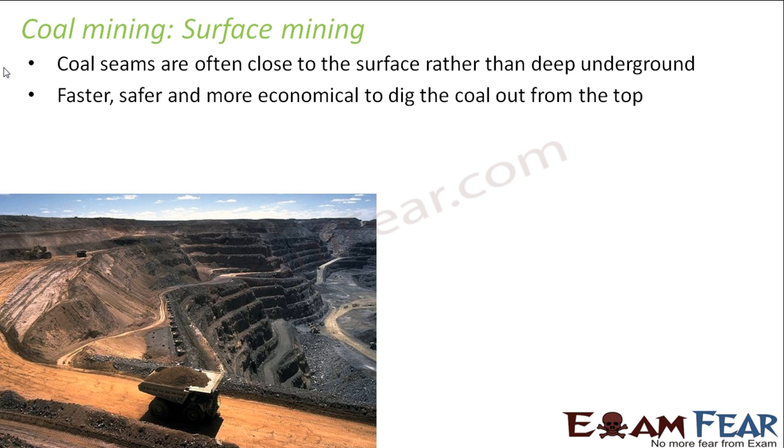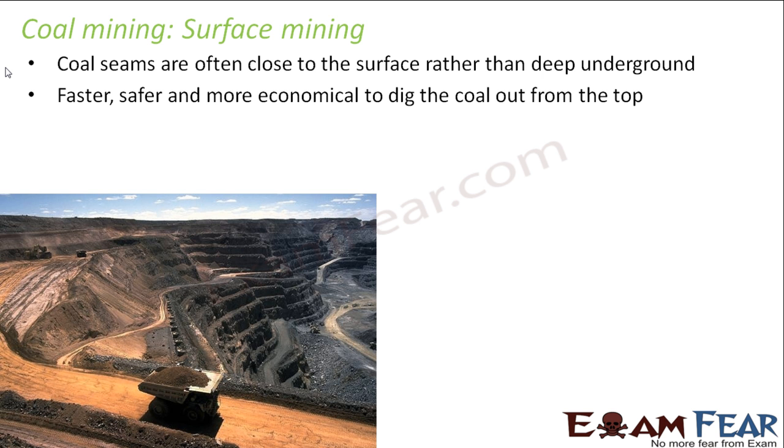So what do we do here? Here the method is faster, safer and more economical, to dig the coal out from the top. In this case we do not construct any rooms, because in underground mining, since it is very deep under the ground, it is difficult for the miners to dig directly. That is why they construct those rooms inside the coal seams. But in this case, there is no need for such constructions. It is quicker because you can directly dig the coal to the surface. It is safer also because the miners do not need to go deep down the ground.